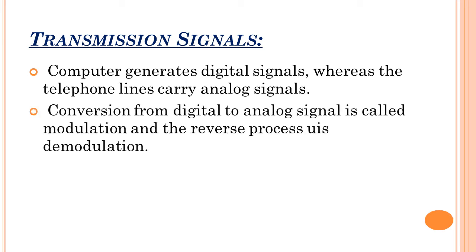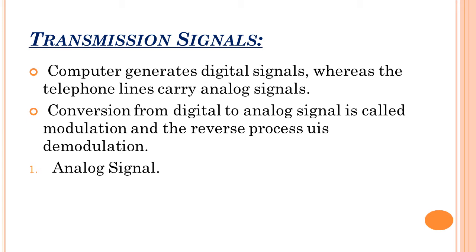Here, the computer usually generates a digital signal, whereas the telephone line carries an analog signal. The conversion from digital to analog signal is known as modulation. Means the digital signal is converted to analog signal, that process is known as modulation, and the reverse process, where the analog signal is converted to digital signal, is known as demodulation.